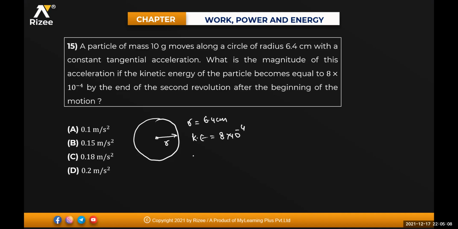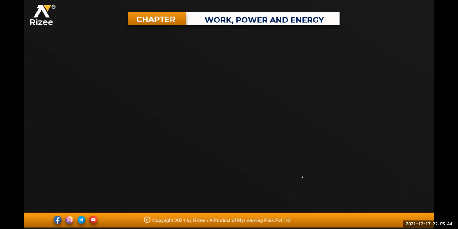For one revolution the distance is 2 pi r. Second revolution means 2 pi r plus 2 pi r, that will be 4 pi into r from the beginning of its motion. Mass of the particle is given, 10 gram, that means in kgs it is 10 divided by 1000 kg. Radius of the circle is given. Kinetic energy of the particle is also given. What is asked is the magnitude of the acceleration. So I can calculate the velocity from this first.